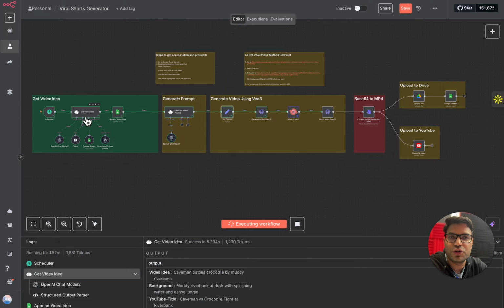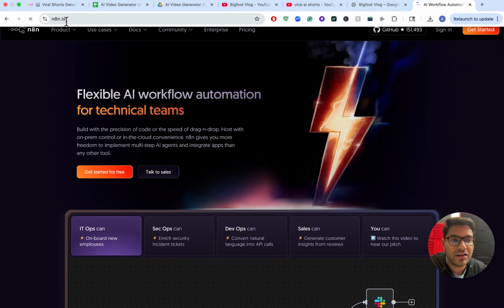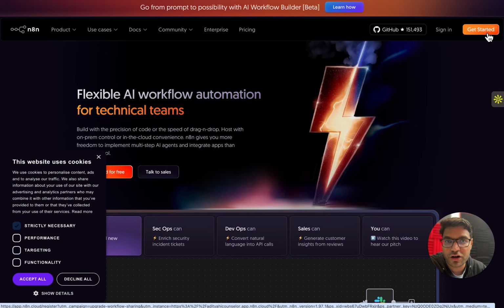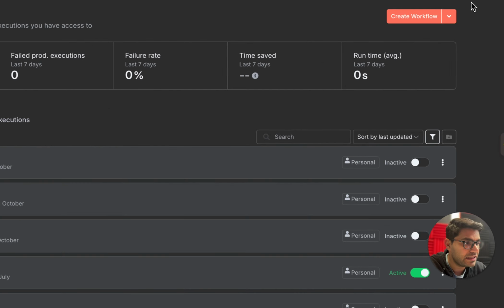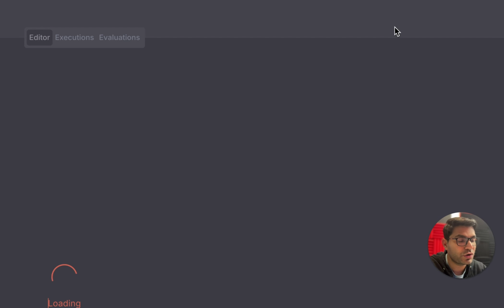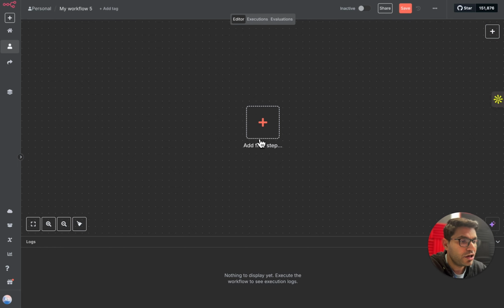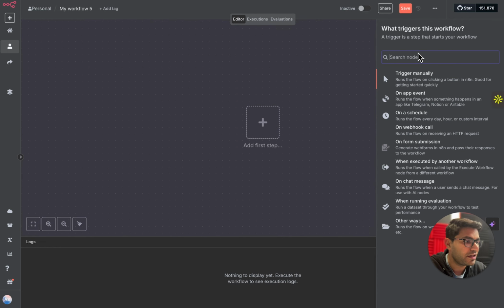Let's get started. To create this AI agent, I'm using the platform called n8n. If you're new to n8n, simply go to n8n.io, click on this Get Started button, create your account, and you will land on your dashboard. Once your account is created on n8n, simply click on this Create Workflow button to get started, and you'll land on a blank canvas which looks like this. To add different nodes on this particular page, simply click on this plus icon, and you can search your nodes over here.